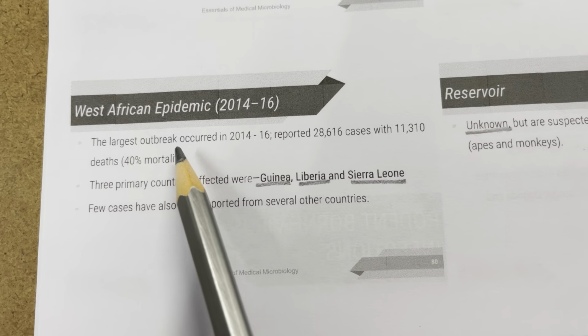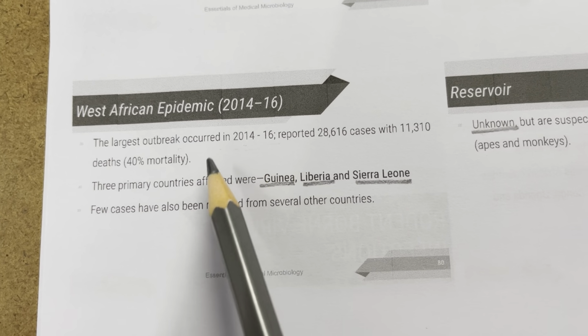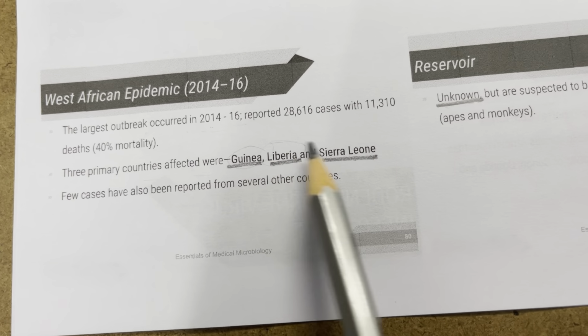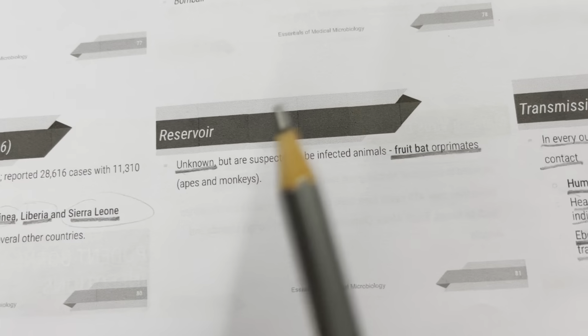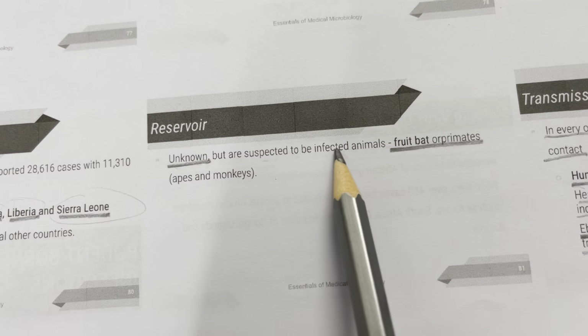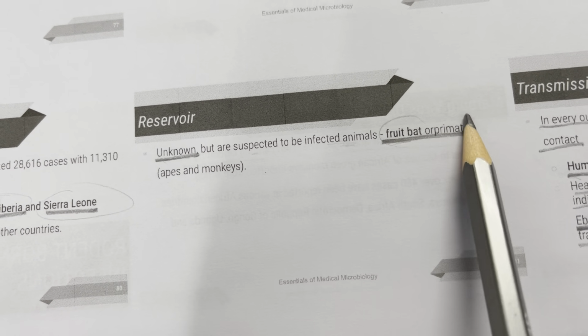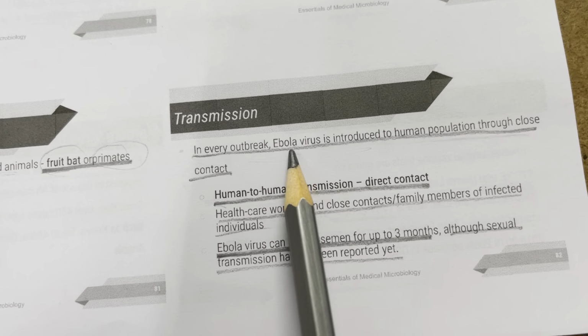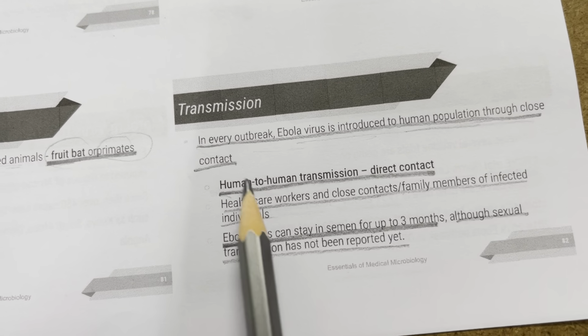In India, there is no confirmed case documented yet, but the largest outbreak occurred in 2014 to 16, the West African epidemic. The 3 primary countries affected were Guinea, Liberia, and Sierra Leone. The reservoir is unknown, but it is suspected to be infected animals, such as the fruit bat or primates. In every outbreak, Ebola virus is introduced to the human population through close contact.